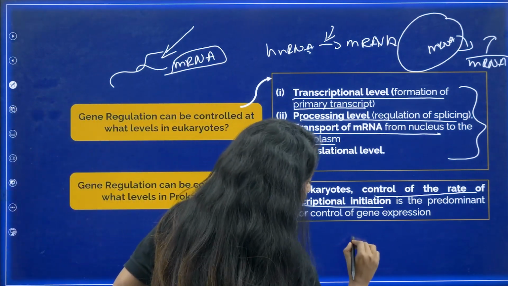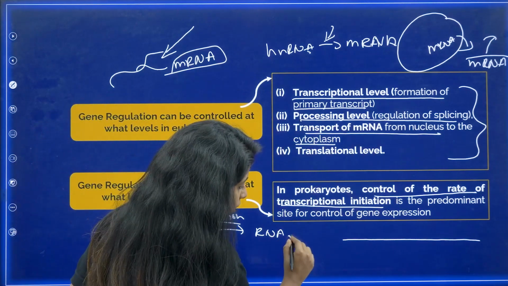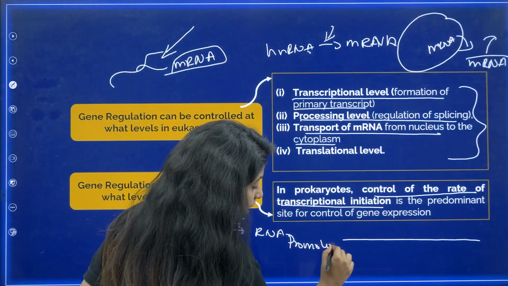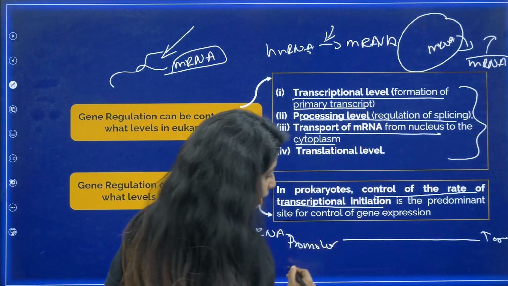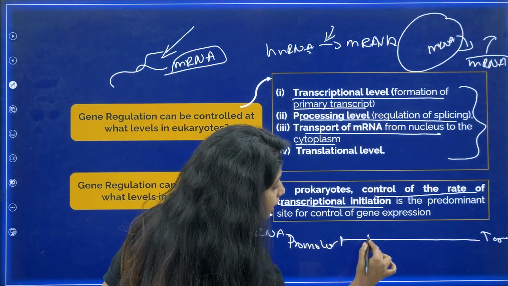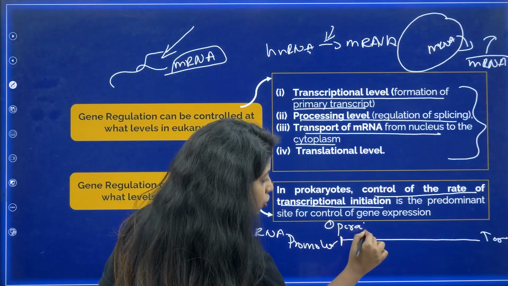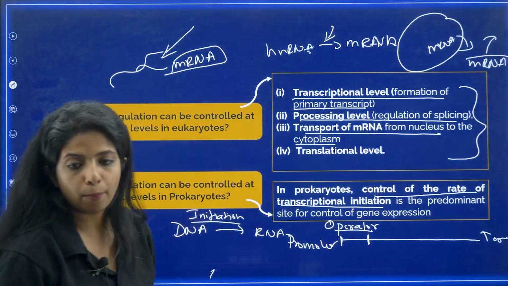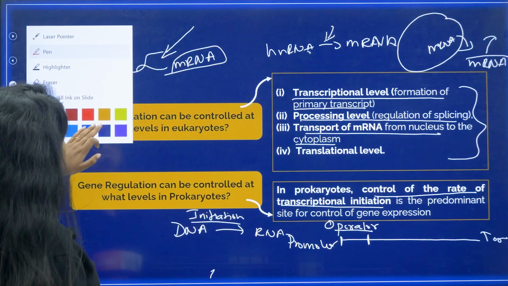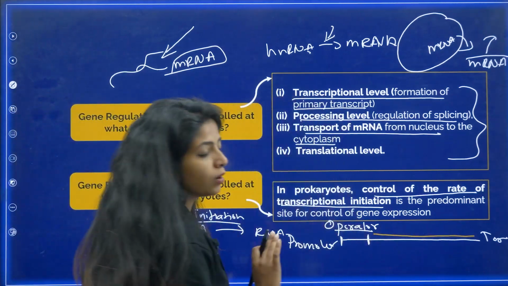Suppose this is a gene, and every gene, as I told you, has a promoter region and a terminator region. In the case of prokaryotes, they also have an operator region over here. What is the use of the operator? Basically, I do not want this extra gene to be transcribed.